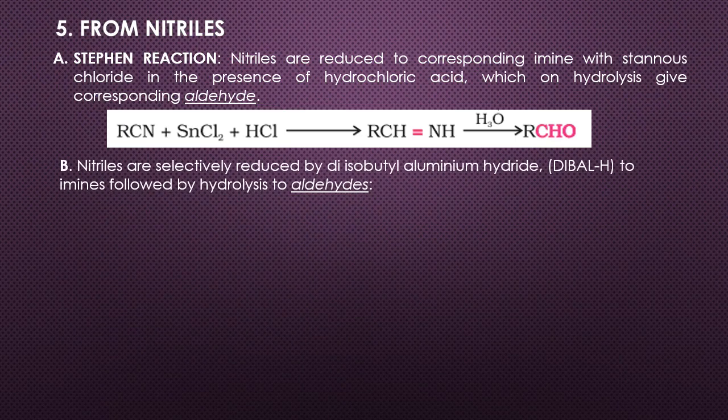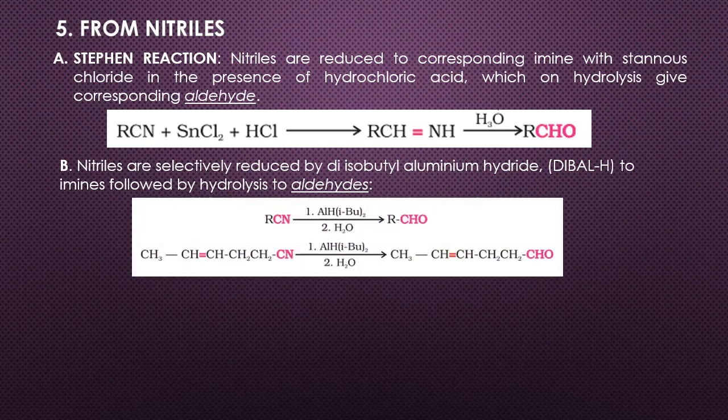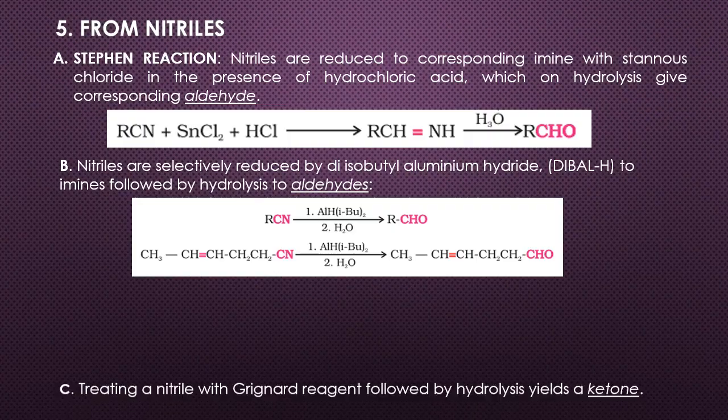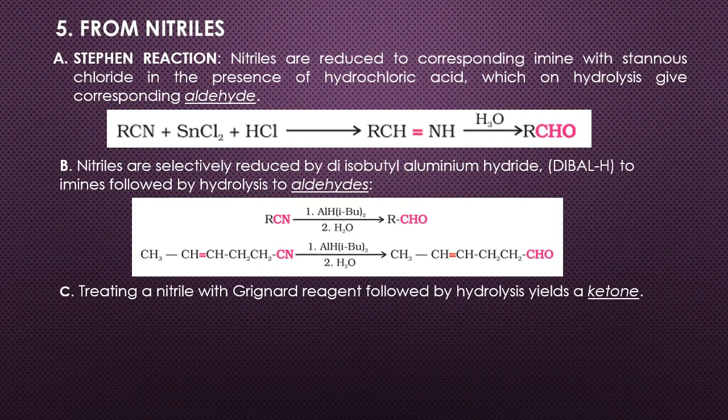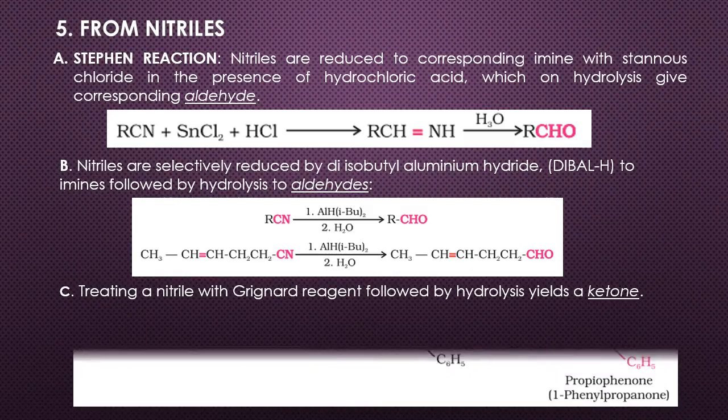Next, nitriles are selectively reduced by diisobutyl aluminum hydride, commonly known as DIBAL-H, to imines followed by hydrolysis to aldehydes. Here you can see in the given chemical reactions any alkyl cyanides undergoing reduction reactions in presence of DIBAL-H, then hydrolysis, it produces aldehydes. Third, treating a nitrile with Grignard reagent followed by hydrolysis yields a ketone.